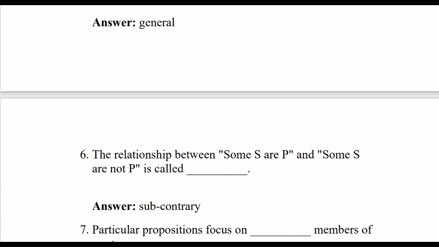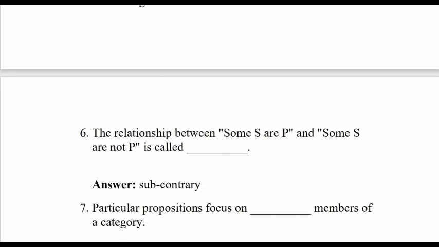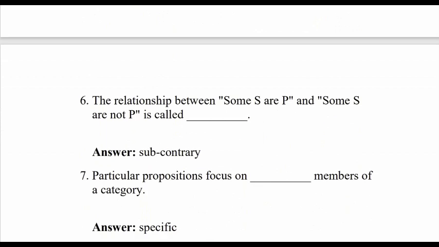Yes, subcontrary. Particular propositions focus on dash members of a category. Particular proposition focuses on some members of a category, specific members of a category.